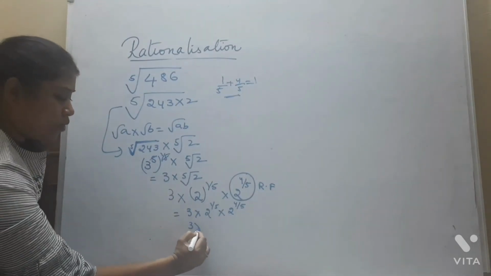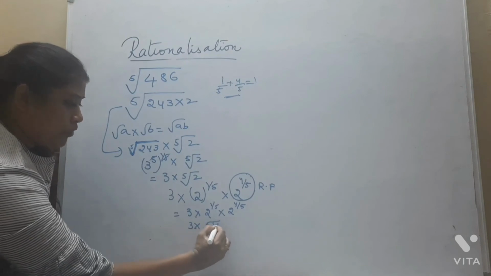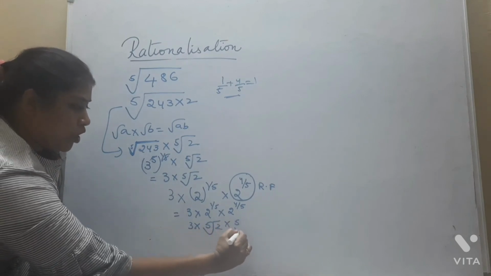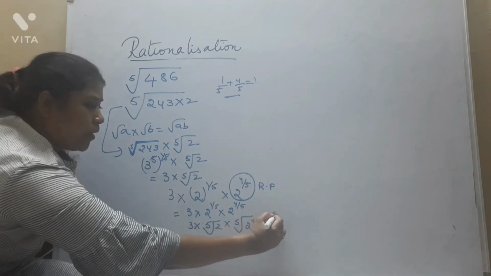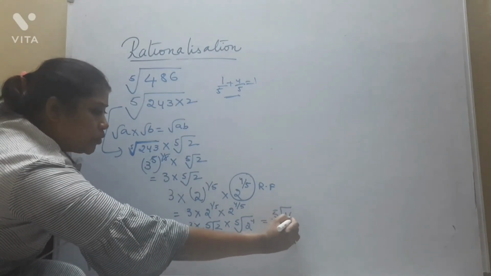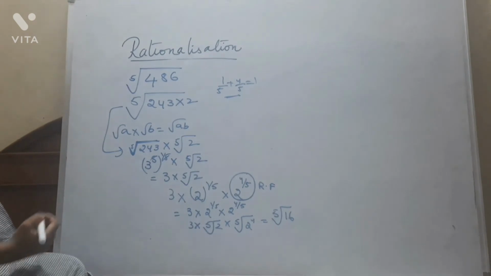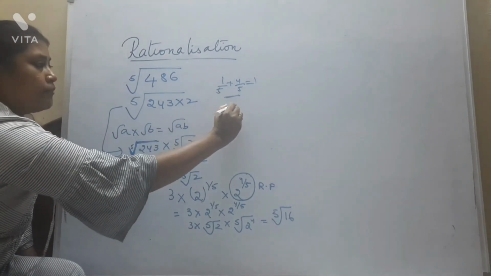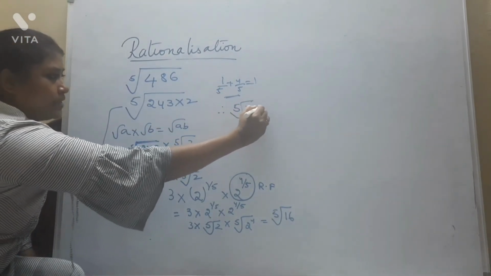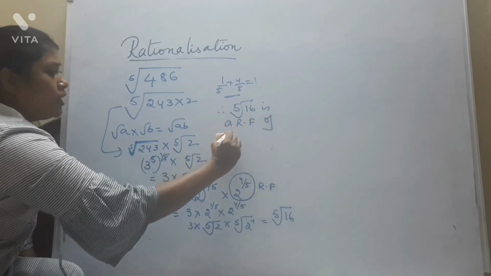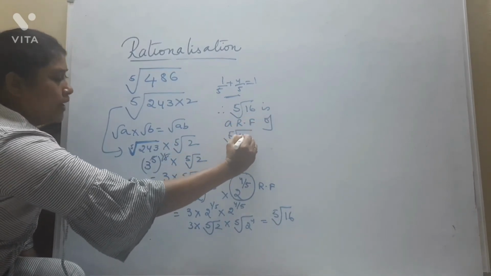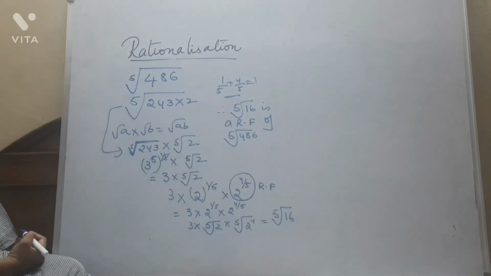Now I can write it as the 5th root of 2 into the 5th root of 2 power 4. So what is the 5th root of 2 power 4? It is the 5th root of 16. Therefore, the 5th root of 16 is a rationalizing factor of the 5th root of 486.